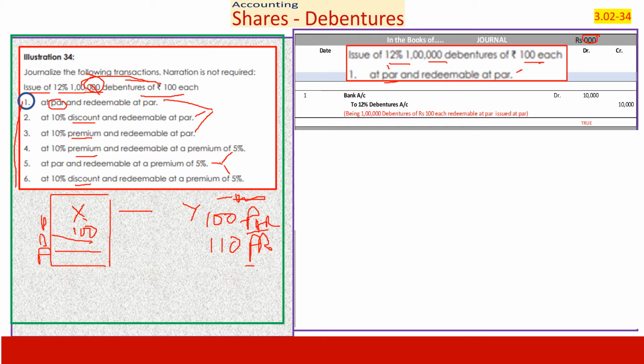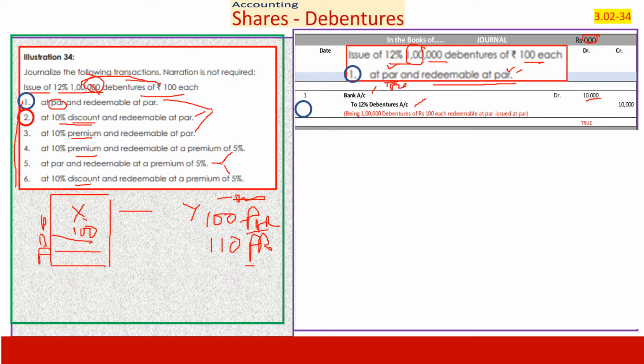If what you receive is what you pay and both are at face value, the transaction is very simple. You receive money, you receive 100, you pay 100, and in this case 100,000 into 100, 10,000. You receive money, cash, bank account debit, and it is against issue of debentures, which is a liability which is credited. This is regarding the first situation, simple, straightforward. Therefore, if it is redeemable at par, there is absolutely no complication. Then let us take the second one.